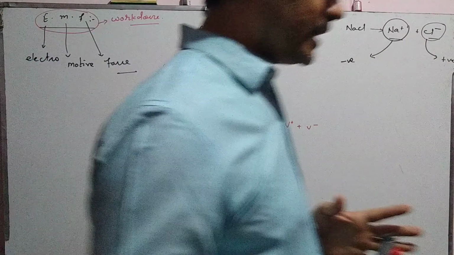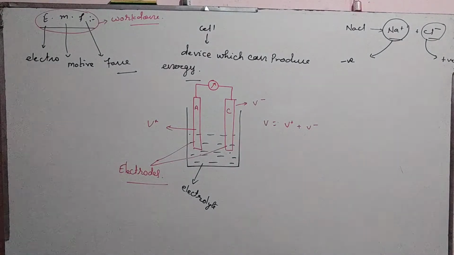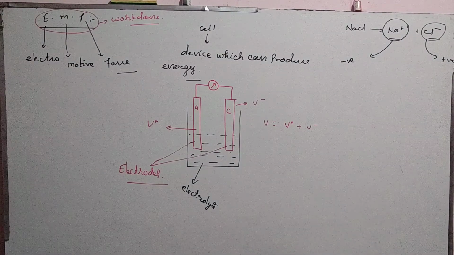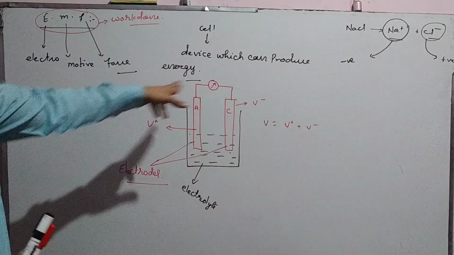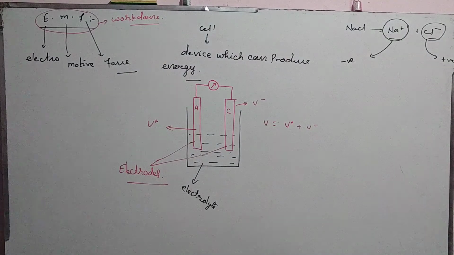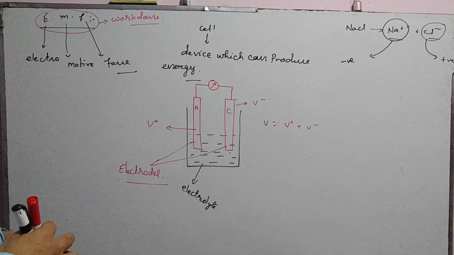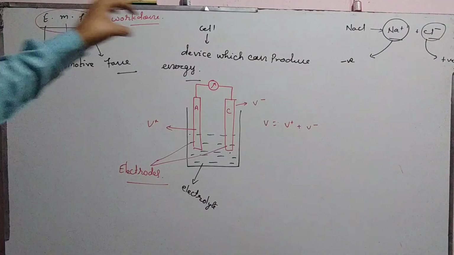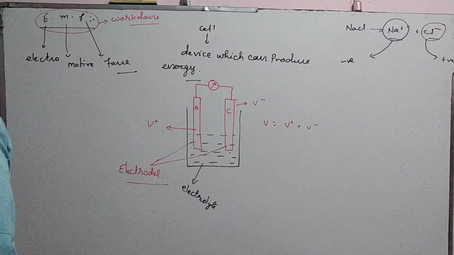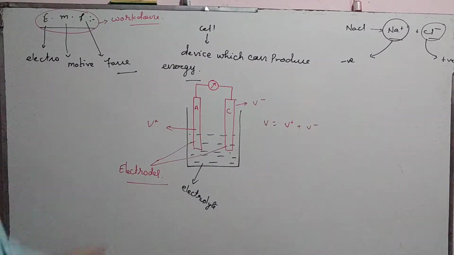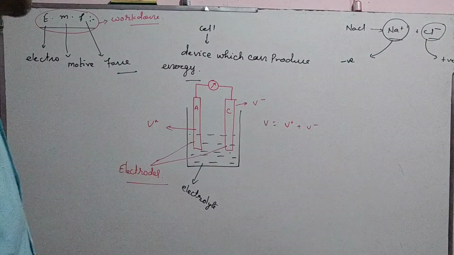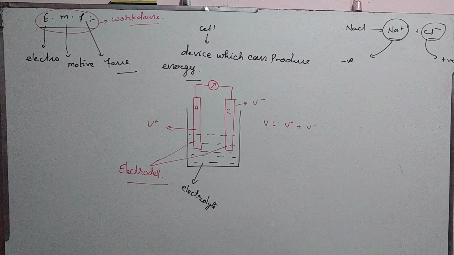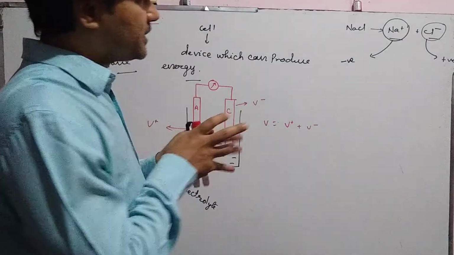Basically, inside the cell there are two types of movements. One is electronic movement, that is from metallic wire, and another one is ionic movement, that is inside the electrolyte. In the metallic wire, current flow through due to movement of free electrons, and in electrolyte, current flows due to the movement of ions. These two completed the cycle.